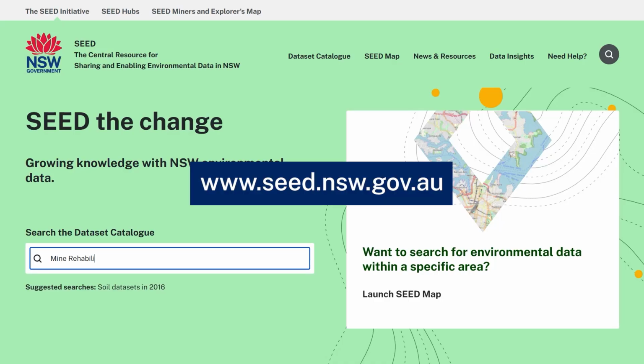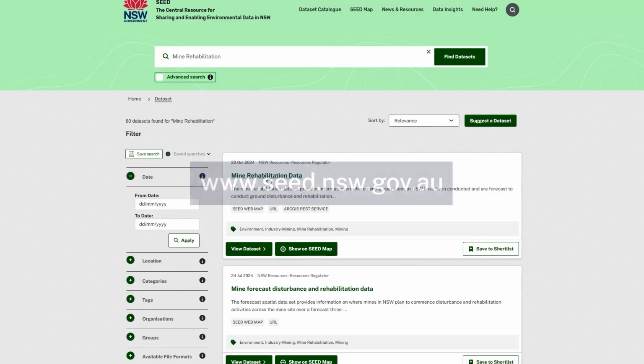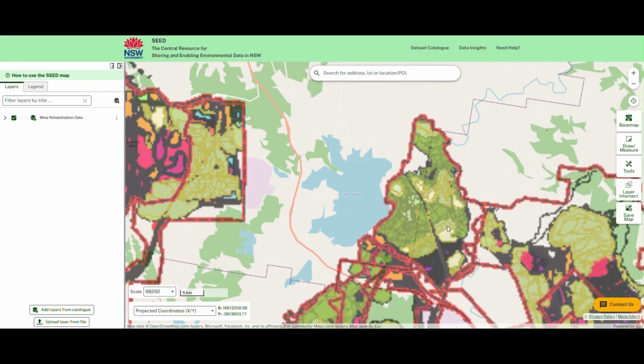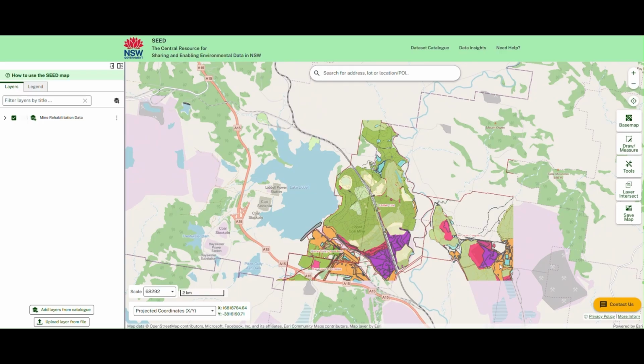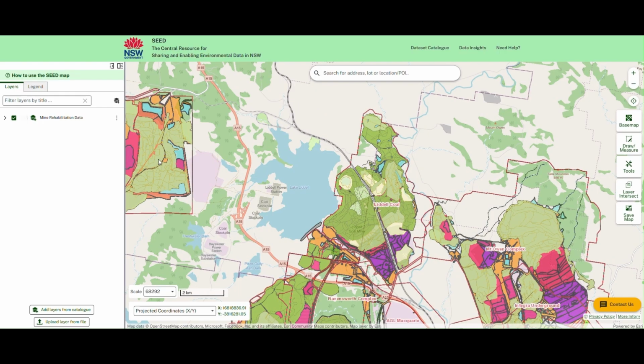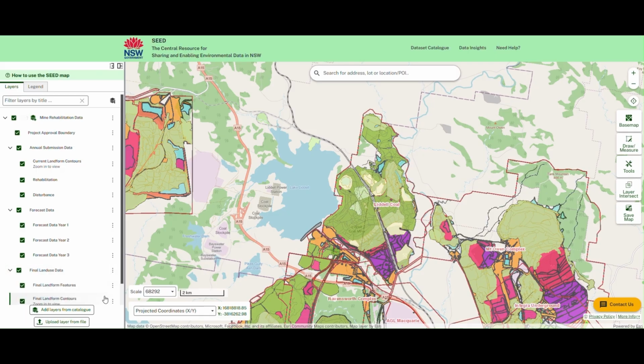You can interrogate the rehabilitation data for a mine in SEED. Firstly, navigate to the mine of interest. Here we have picked the Liddell mine within the Hunter Valley. The mine rehabilitation data shows the project approval boundary, annual submission data, forecast data, and final land use data for the mine site.